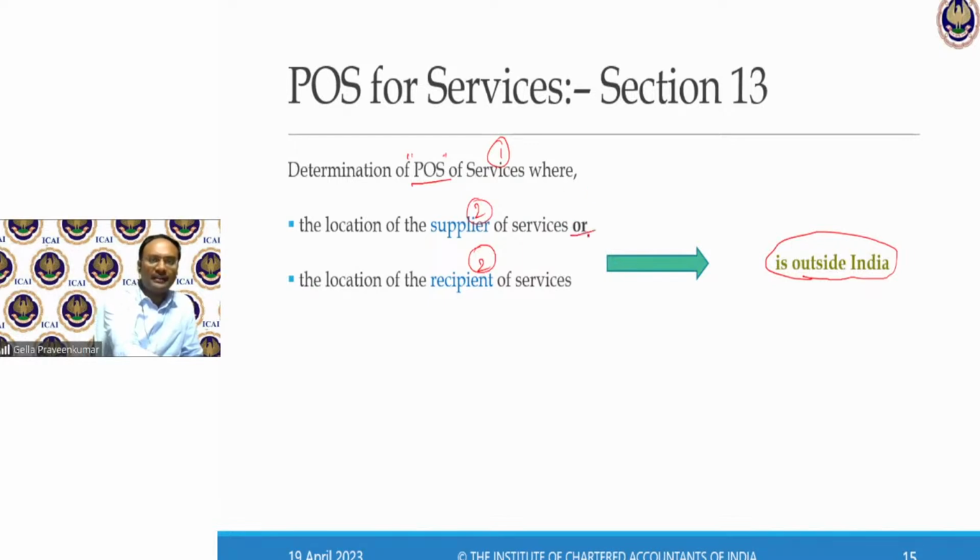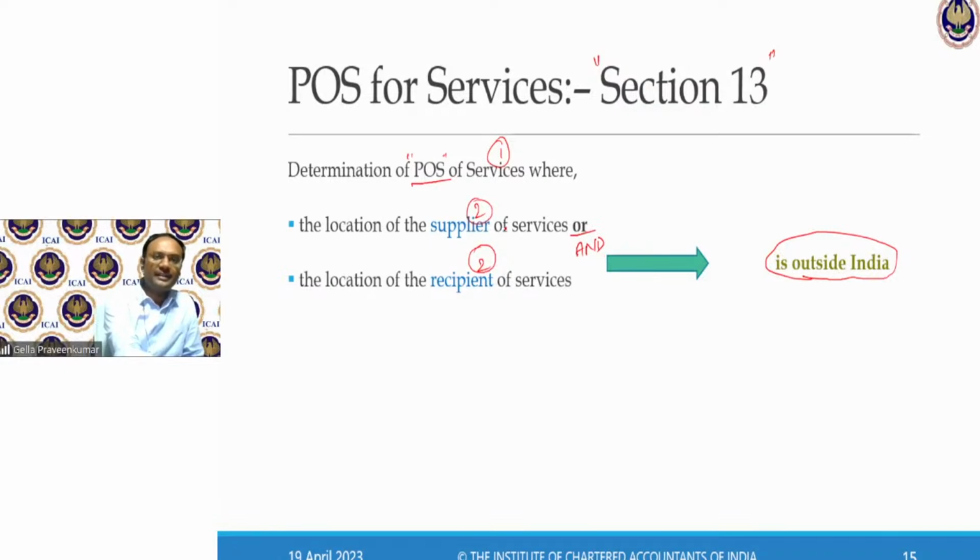Look at the language. They have not used 'and'. It is 'or'. Either of the persons is outside India. Now, in that case, I refer to the provisions of section 13.